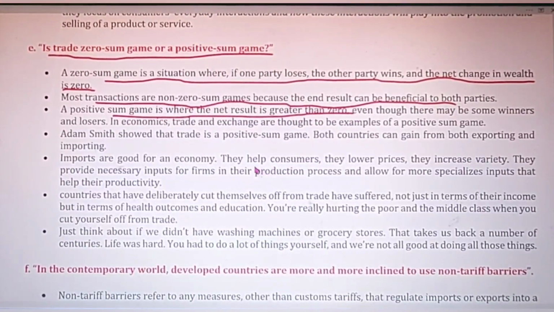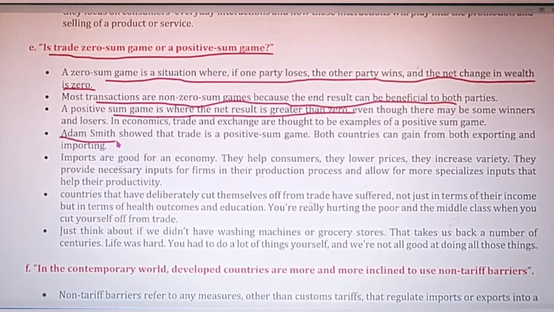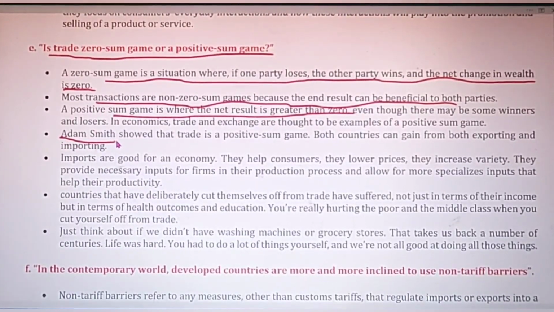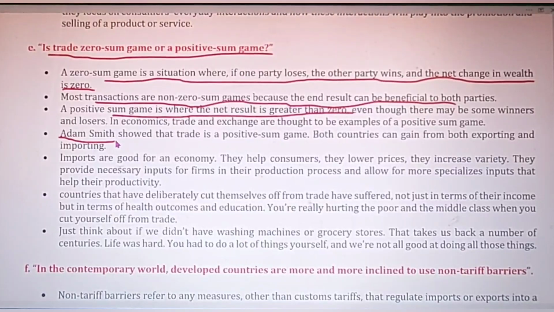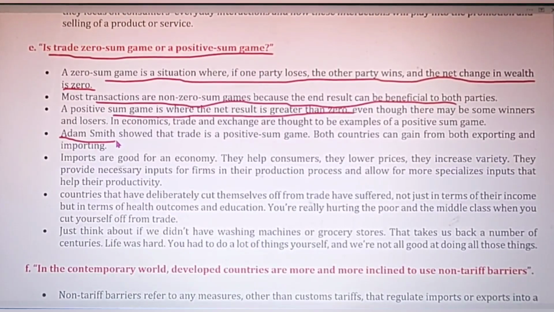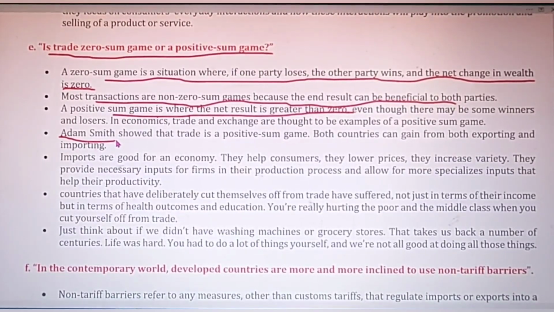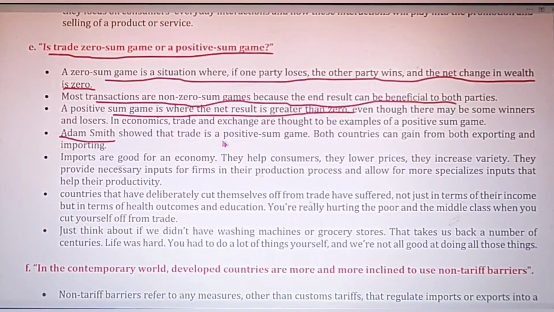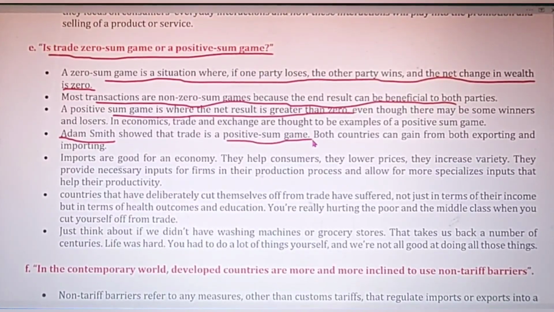Basically, this concept was first identified by Adam Smith. You must have heard this economist's name. बहुत ही important और बहुत ही पुराने economist हैं Adam Smith. 11-12 में आप लोगों ने जरूर इसके बारे में पढ़ा होगा. So this was the concept he developed, and he said that it is a positive sum game,